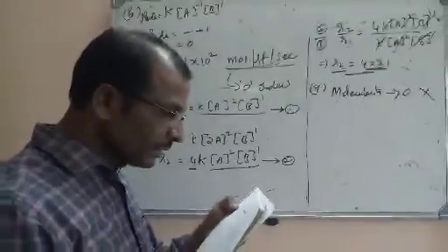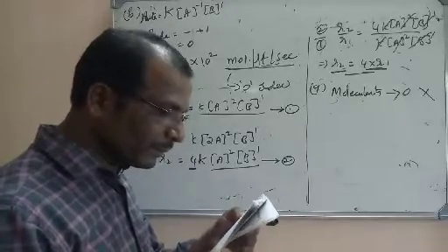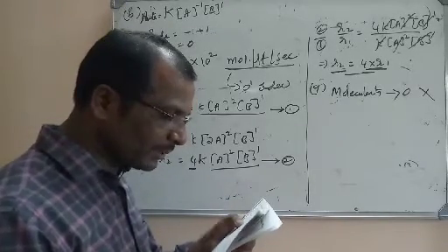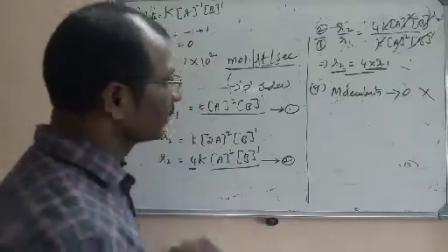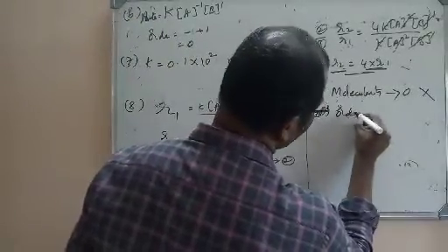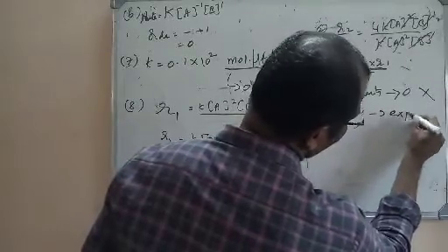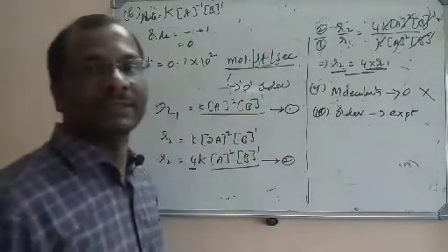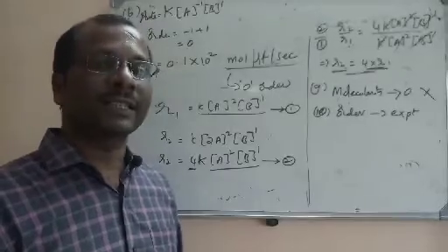Next, which of the following is experimentally determined? Order, molecularity, both, none. We all know that order is experimentally determined. Order is experimentally determined. So molecularity is a theoretical value.